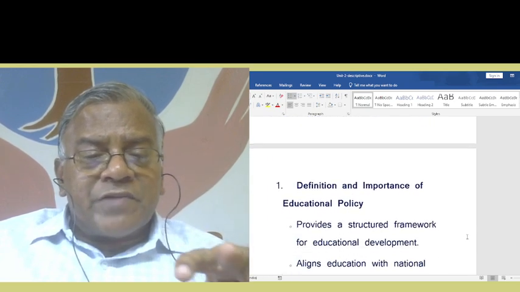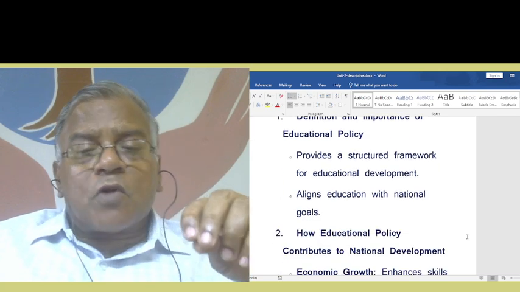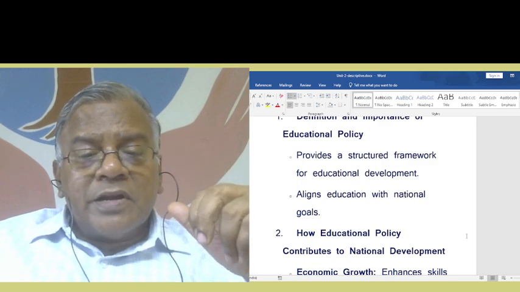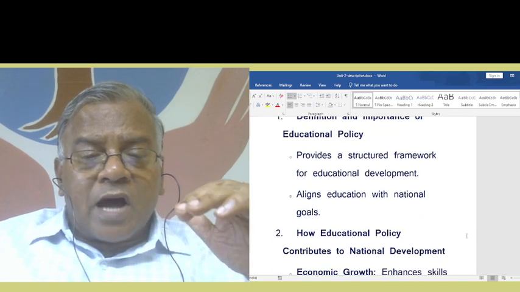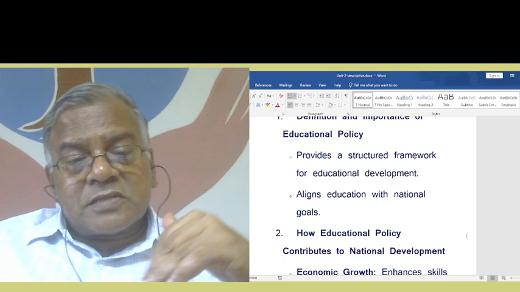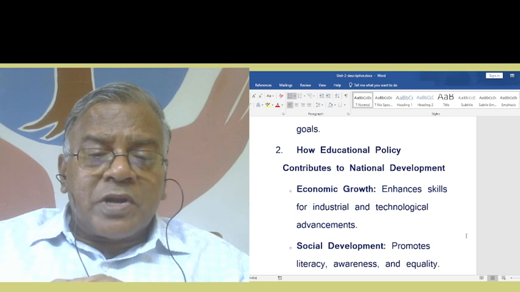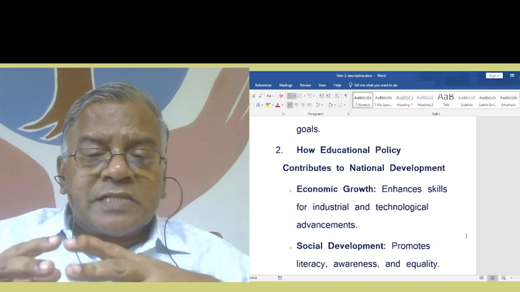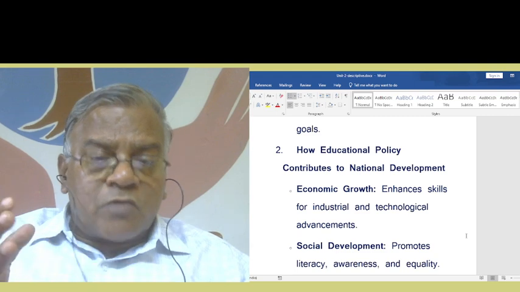So in the main body, we can write these things. Definition, importance of educational policy. It provides a structured framework for educational development. It aligns education with the national goals. How educational policy contributes to national development through economic growth. So educational policy enhances skills for industry and technological advancements.